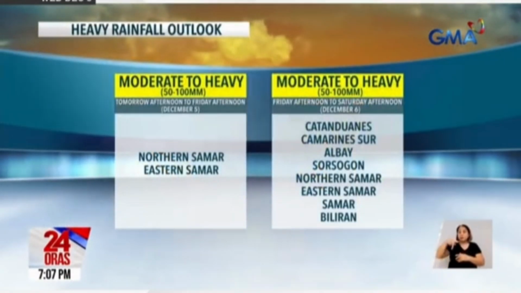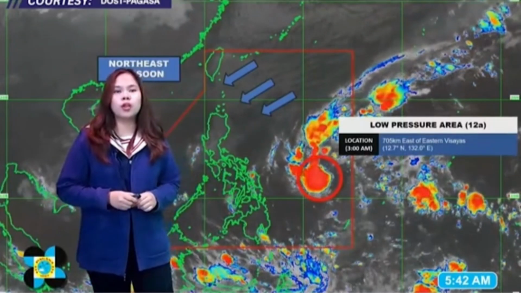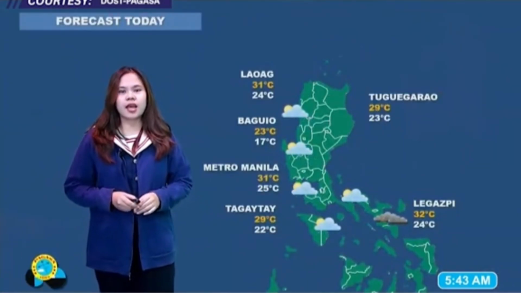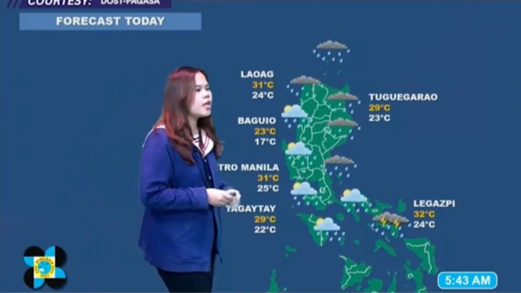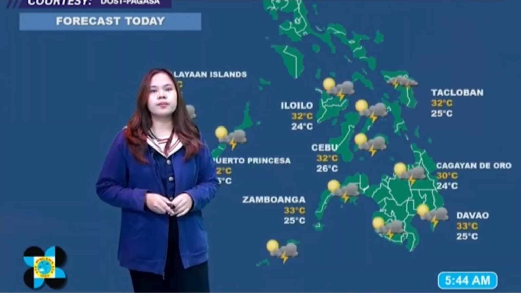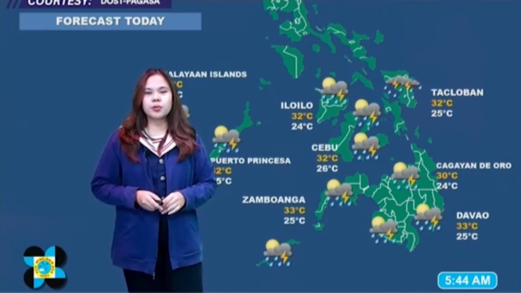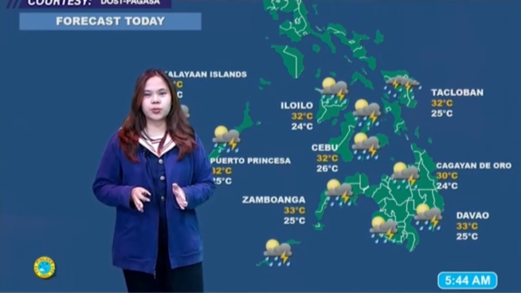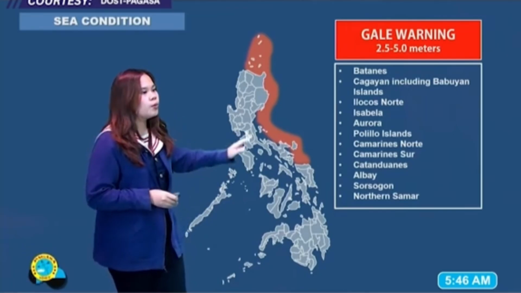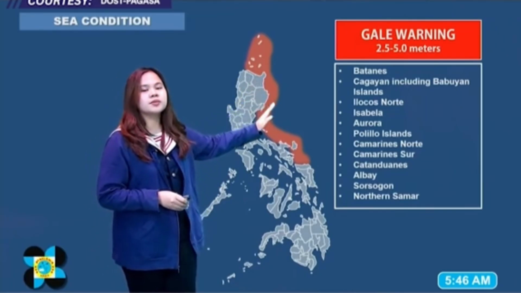If environmental conditions such as warm sea surface temperatures, sufficient moisture, and atmospheric rotation are present, the LPA may strengthen into a tropical depression, then into a tropical storm, and eventually develop into a typhoon. Most typhoons that enter the Philippine area of responsibility begin as LPAs in the Pacific Ocean.